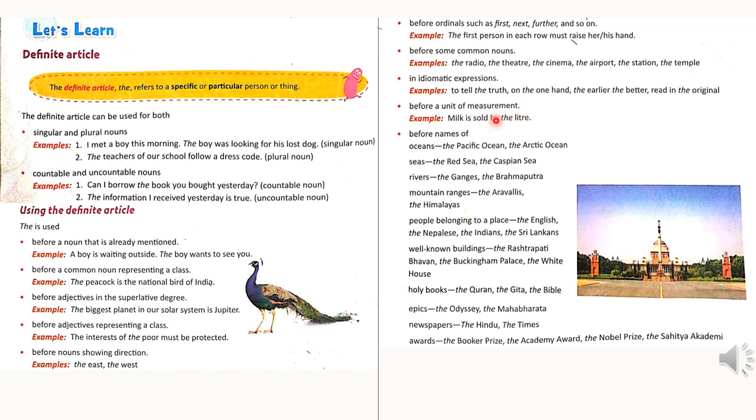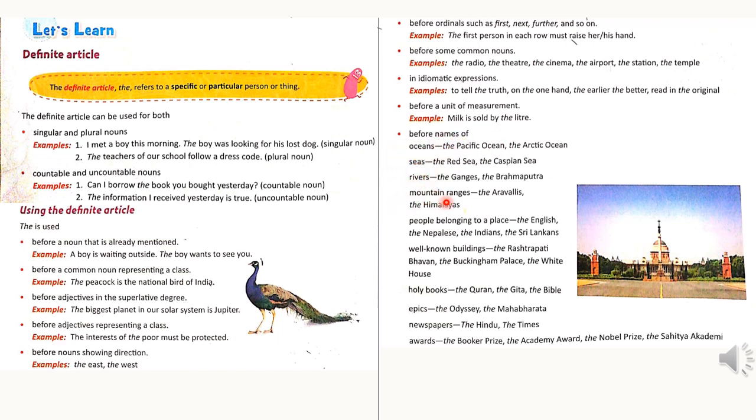Before a unit of measurement. This is very important and you should keep it in mind. Milk is sold by the liter. Here liter is a unit of measurement, and in front of a unit of measurement we always use the definite article.